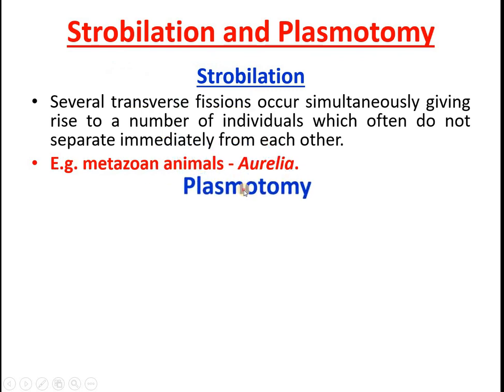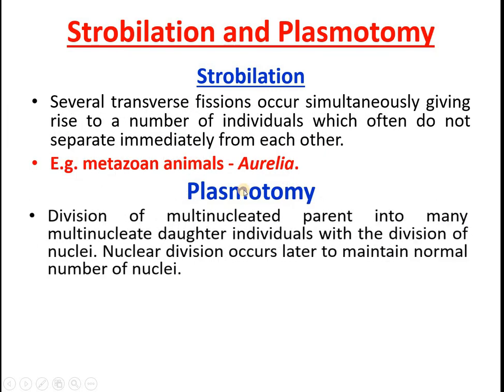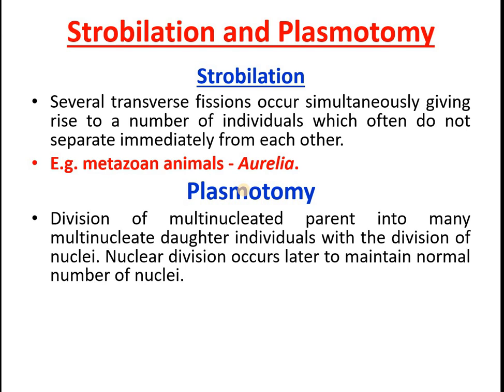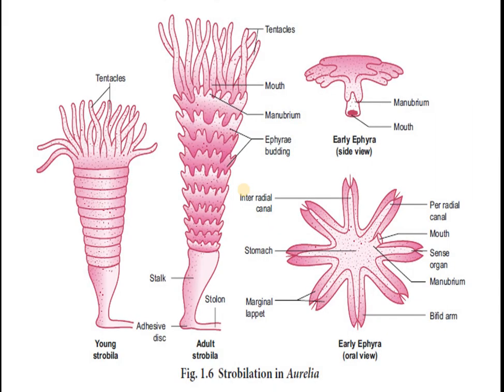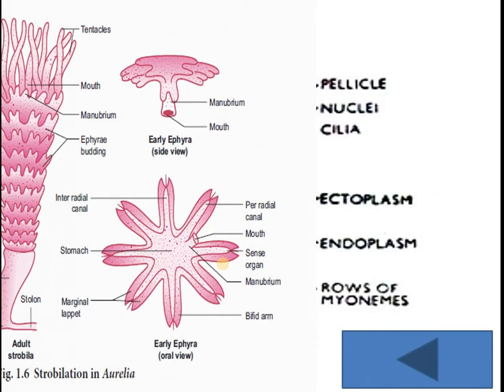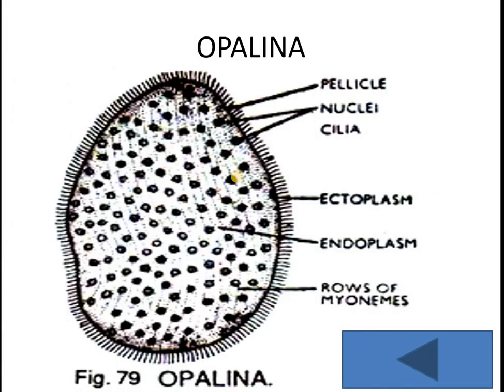And next one, plasmotomy. So what is plasmotomy? Division of multinucleated parent into many multinucleate daughter individuals with the division of nuclei. The nuclear division occurs later to maintain normal chromosome number. The strobulation, here you can find out how that strobulation takes place in Aurelia. This is how the division takes place.